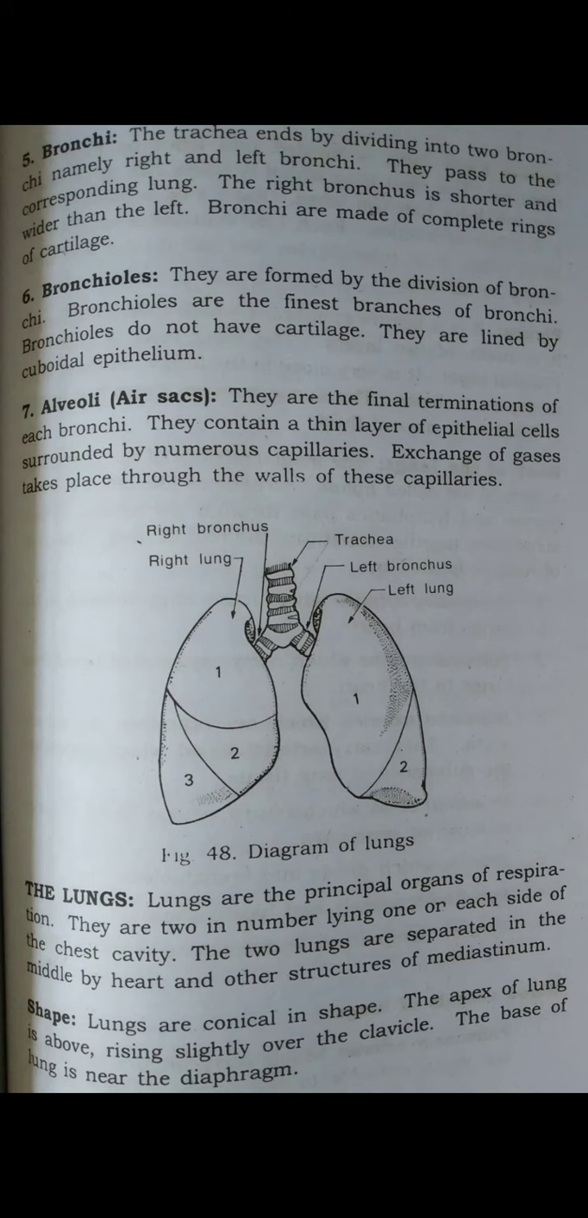The left lung has an upper lobe and a lower lobe. They are separated by the oblique fissure. So the left lung does not have a middle lobe.